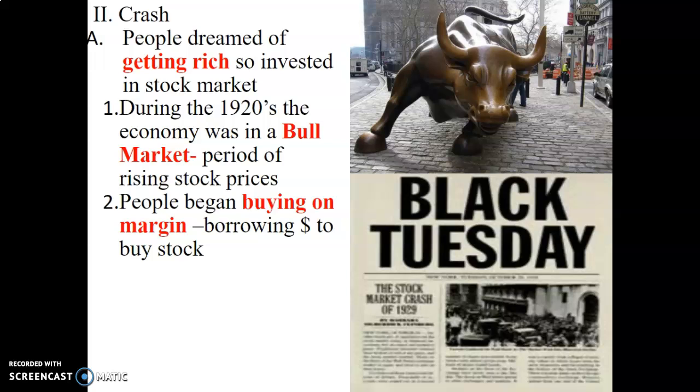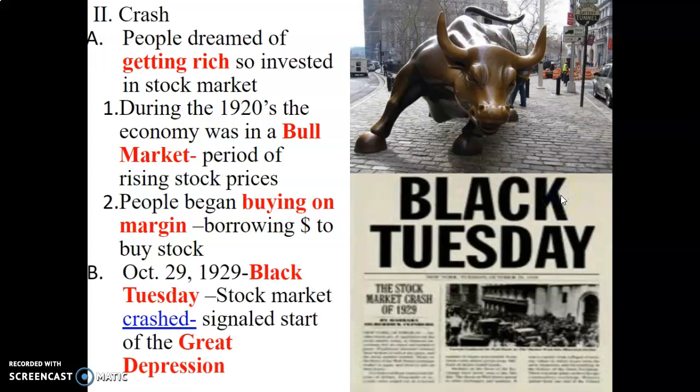People began buying on margin though. What does that mean? Because they had this dream of getting rich, what they ended up doing was, I don't have money to buy stock in the Apple company, so what I'm going to do is borrow money from the bank, and then once I start making money from the Apple company, I'm going to pay back the bank. So they were borrowing money that they did not have. They were buying on margin so that they could buy stock and get rich.